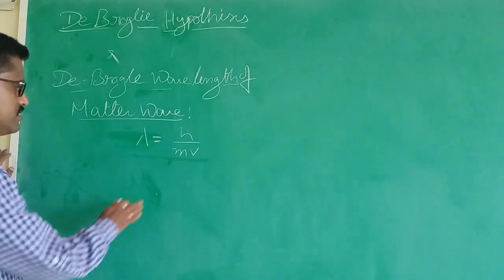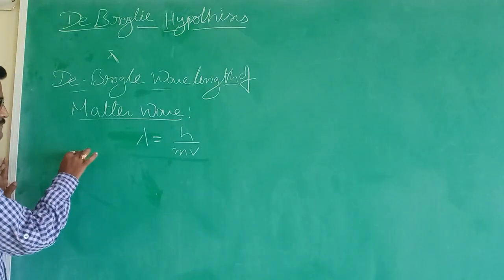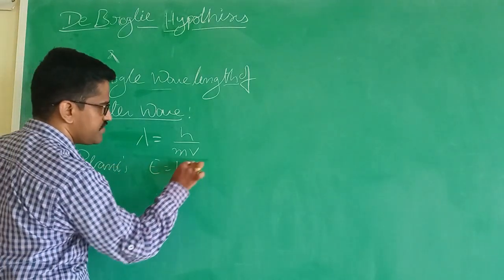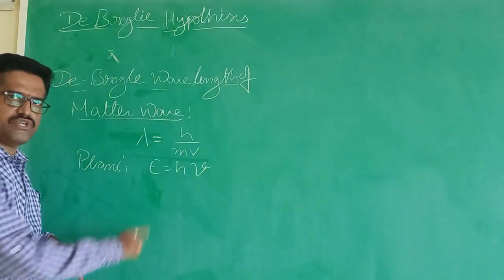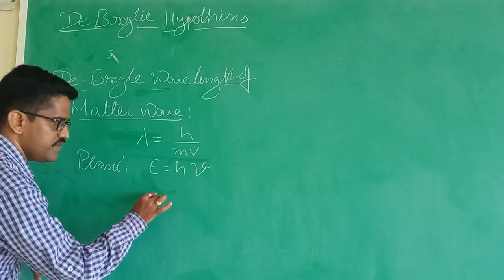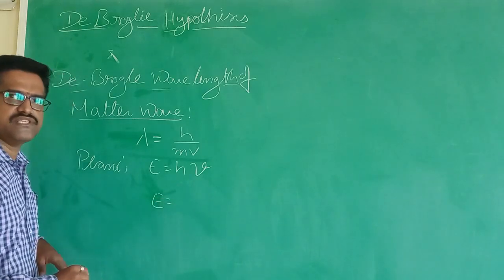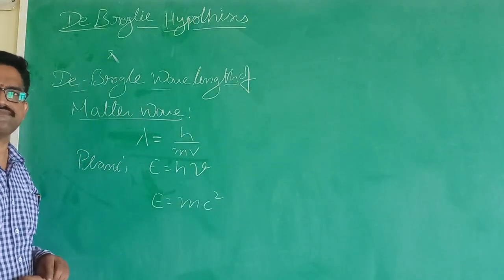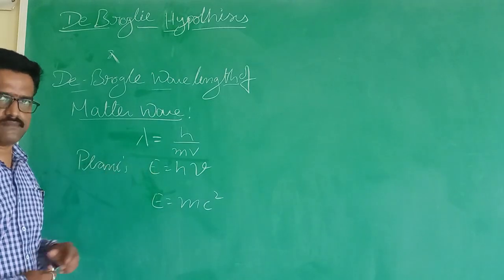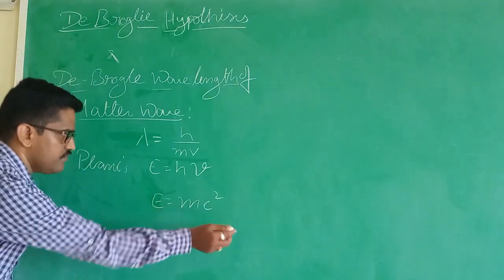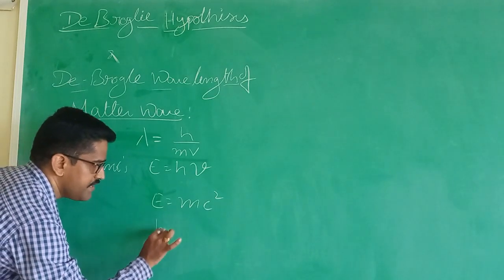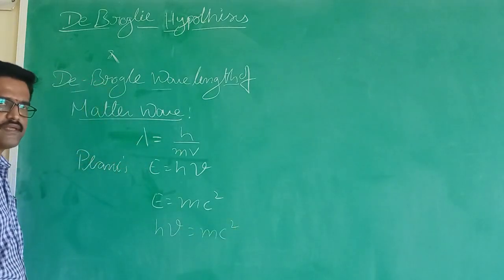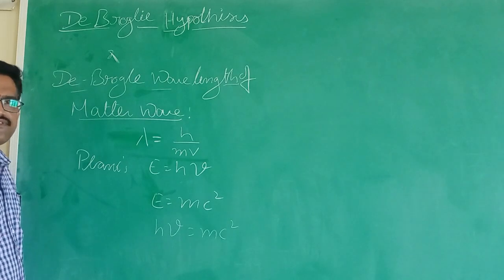From Planck's quantum theory, we know that E is equal to h nu. We know that energy is equal to h nu. From Einstein's mass energy relation, E is equal to mc square. If we equate these two energies, we have h nu is equal to mc square. Here nu is nothing but the frequency of light.